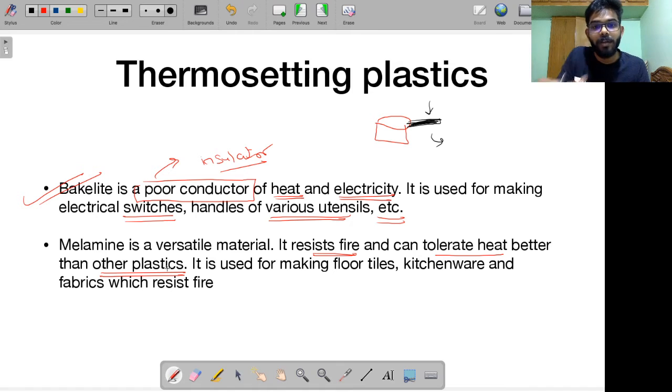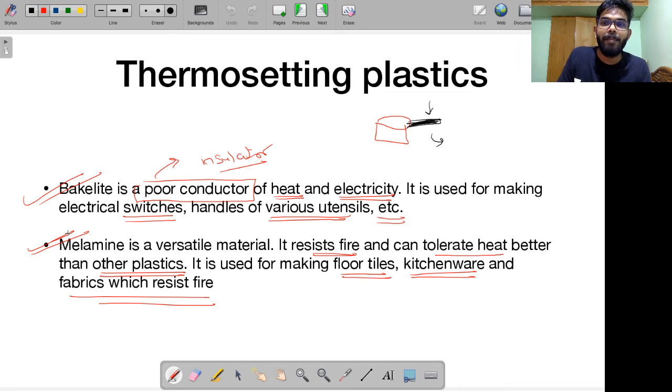So that's why you see melamine is used for making floor tiles. It is used for making kitchenware, right? And it is used for making fabrics that resist fire. If you see the clothing worn by firemen, etc., it is all coated with melamine. So these are used for fabric, meaning clothes that can resist fire. If you are working in a high temperature environment, etc., melamine can be very useful in your fabric. So these are some of the thermosetting plastics, bakelite and melamine.